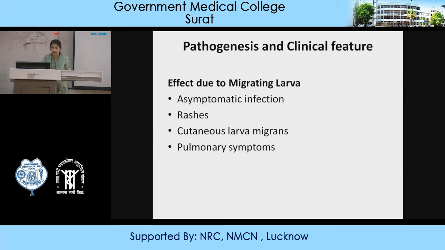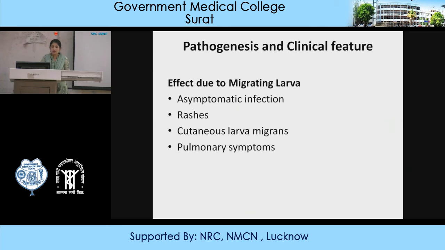The patient complains of rashes, cutaneous larva migrans, because they enter through the skin. Penetration through the skin produces a tract just below the skin. Then they enter the venous circulation, which goes into the lungs, and in the lungs they are swallowed via pharynx, larynx and trachea, and enter the intestine. Whenever they are present in the pulmonary area, they produce pulmonary symptoms.